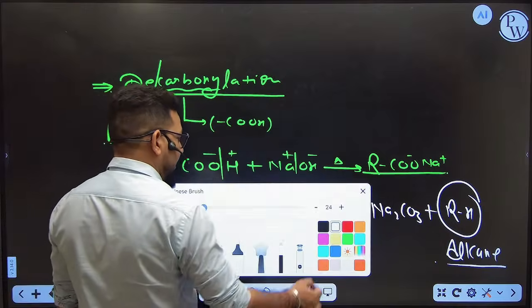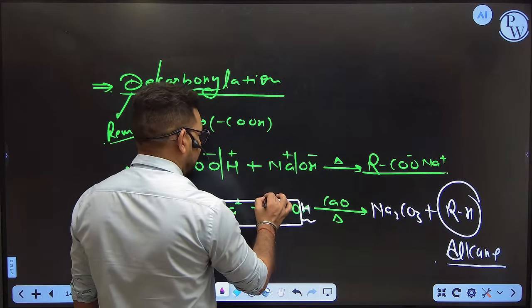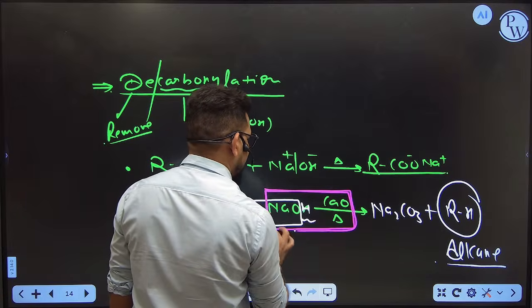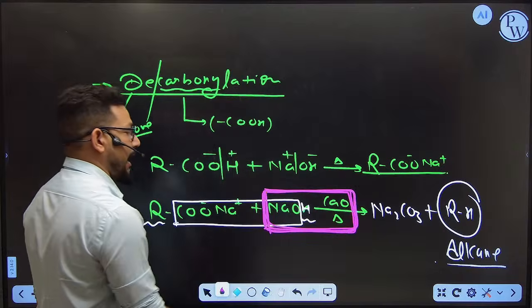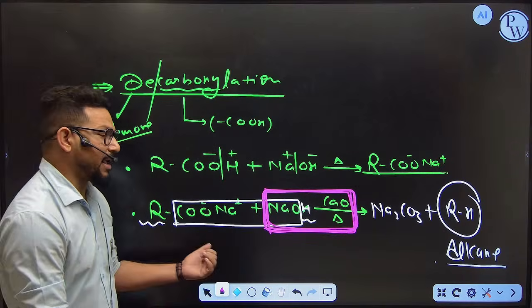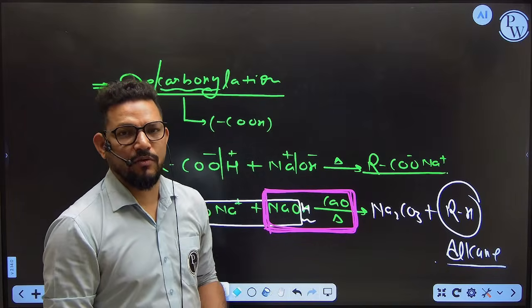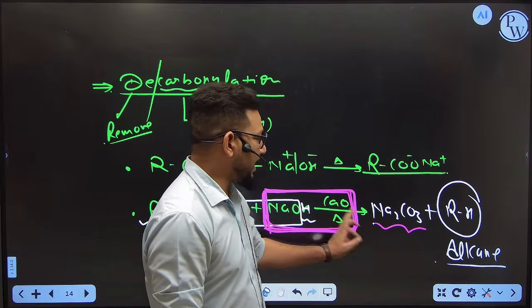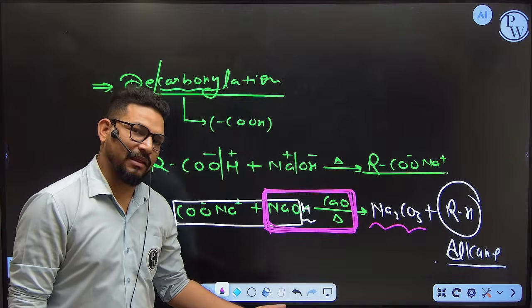So ultimately, what is the decarboxylation reagent name? The decarboxylation reagent is NaOH with CaO. This is a decarboxylating reagent. So in an exam paper, if you see NaOH and CaO combined in any reaction, you can say decarboxylation is going on. And during decarboxylation, you get alkane as the final product, with a byproduct of sodium carbonate. Done. So this is another method through which we can form the alkane in the lab.